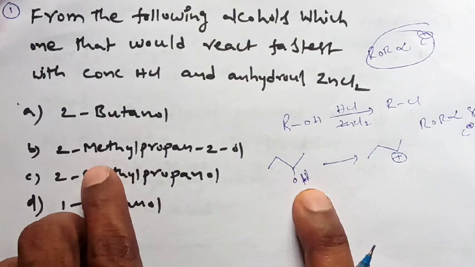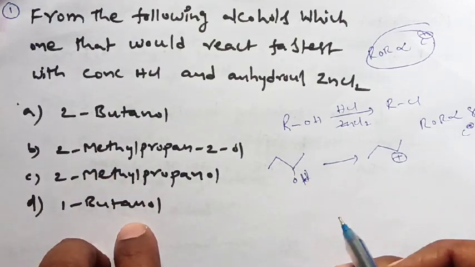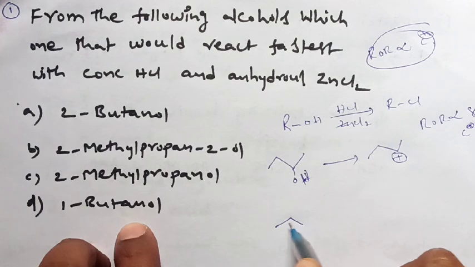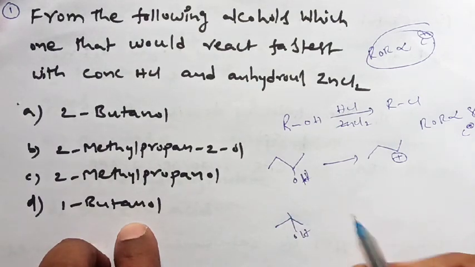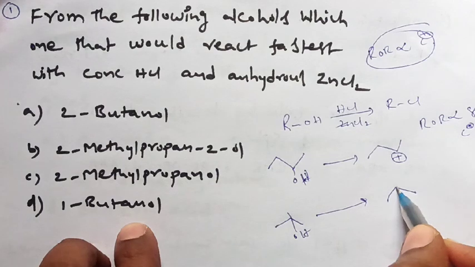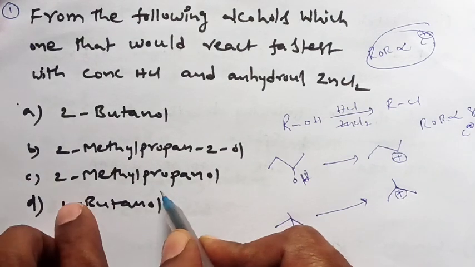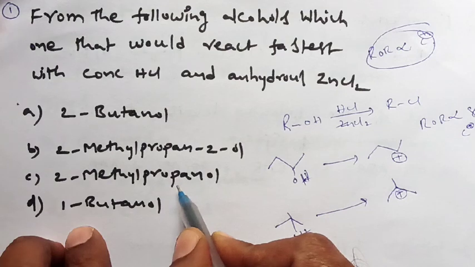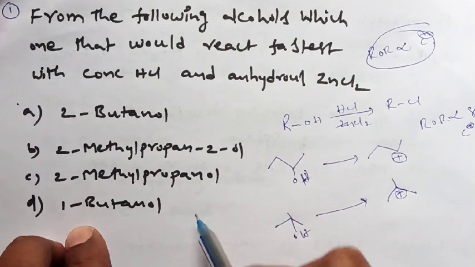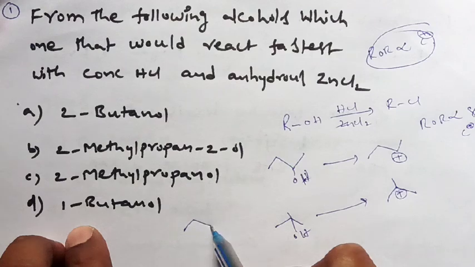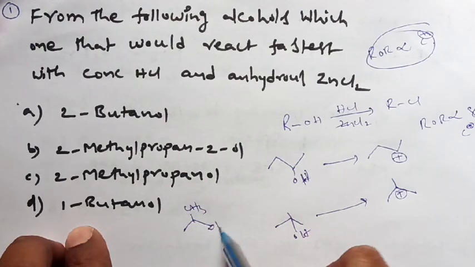So this is about the first option. The second option is 2-methyl propan-2-ol. This is the structure, with OH and CH3 groups. If you remove OH minus, you will get a structure like this, which is a tertiary carbocation. The third option is 2-methyl propanol. This is its structure. If you remove OH, this is the structure you will get.